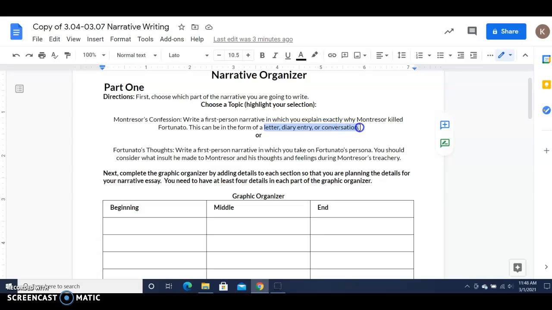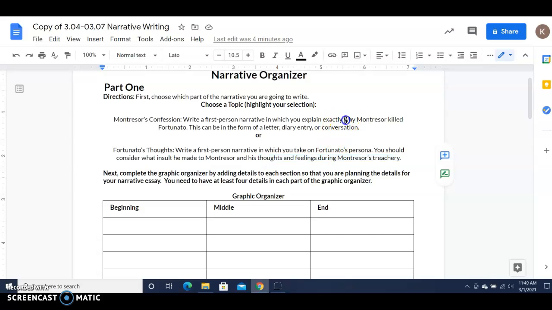And again, it can come in those types of entries. Or you can write Fortunato's thoughts. So you're going to write in first person, again using I, but you would be Fortunato this time. You're going to consider what insult you made to Montresor, and your thoughts and feelings while Montresor is doing what he did to you at the end of the story.